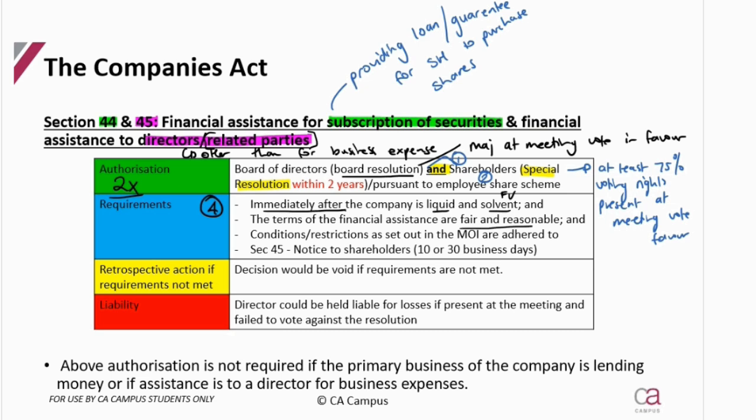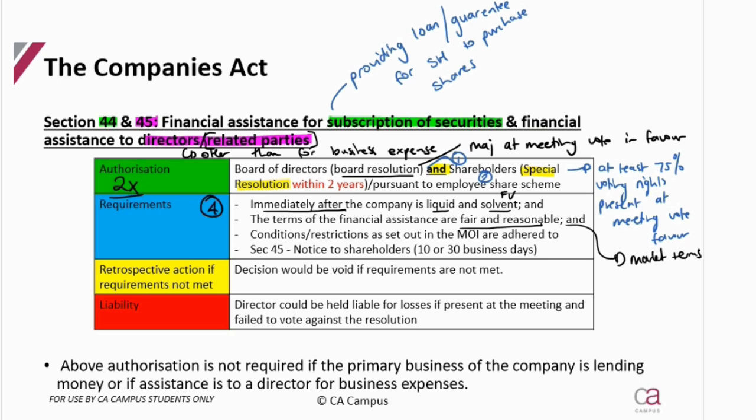Obviously any business decision should be fair and reasonable. So you're going to have to look in the question. Is the interest at a market rate? Is there no interest? Is the term for 20 years? These are the things that make it reasonable or not. And so when you're looking at that, you just kind of want to use your professional judgment, maybe looking at market terms to see if it's fair and reasonable.